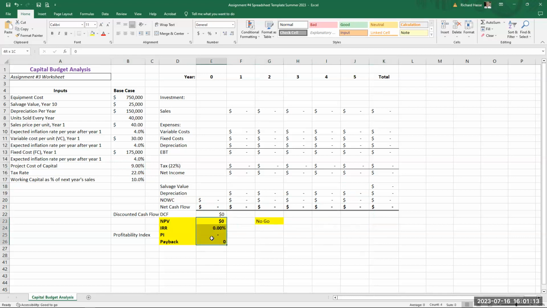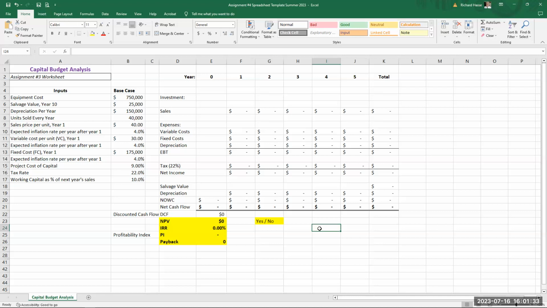These 4 numbers, and tell me whether it's a yes or a no as far as an approved capital budget. Do these numbers look like you would approve this, or they're not good enough and you would say no? Just a yes or no. Those are the answers you need to provide for this assignment.